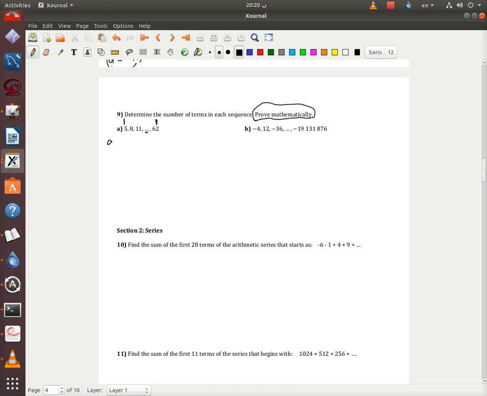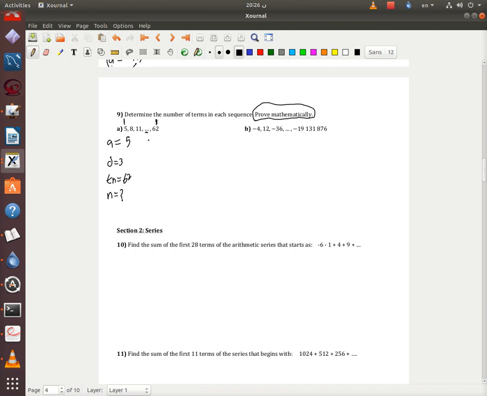First, we have to decide which one is a. So a is going to be 5, and then the difference is going to be 3. Tn is 62, the last one. I do not know what n is, so this is what I want to know. If I knew n, I would know how many terms I have there.